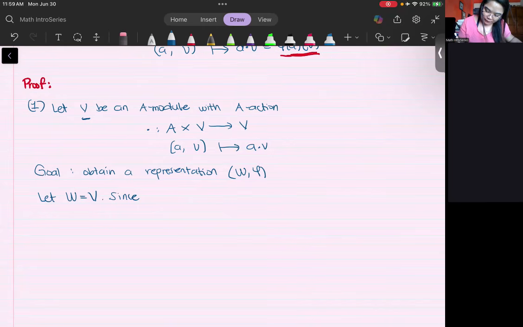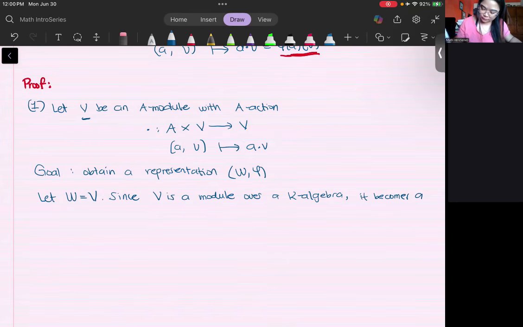Since V is a module over A, so over a K algebra, it becomes a vector space over K. You can check the axioms for a vector space.